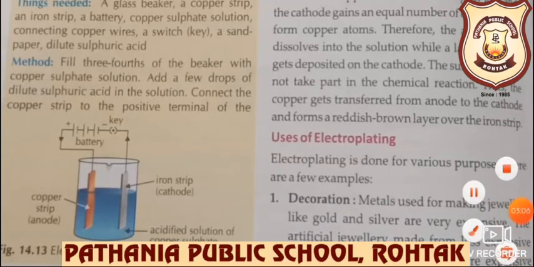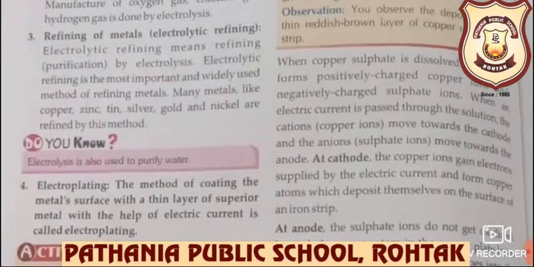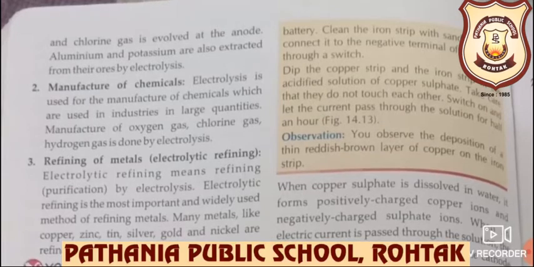We have to fill 3/4 of the beaker with copper sulfate solution, and then we have to add a few drops of dilute sulfuric acid to the solution. Connect the copper strip to the positive terminal of the battery. Clean the iron strip with sandpaper and connect it to the negative terminal of the battery through a switch. Now dip the copper strip and iron strip in the acidified solution of copper sulfate. You have to take care that they should not touch each other. Switch on and let the current pass.